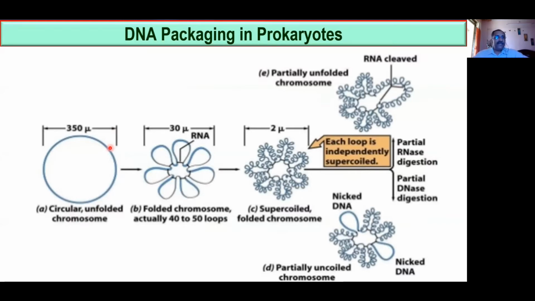This is called a relaxed, unfolded chromosome. The size is 350 μ. Now you see this particular chromosome, or DNA, we are folding.